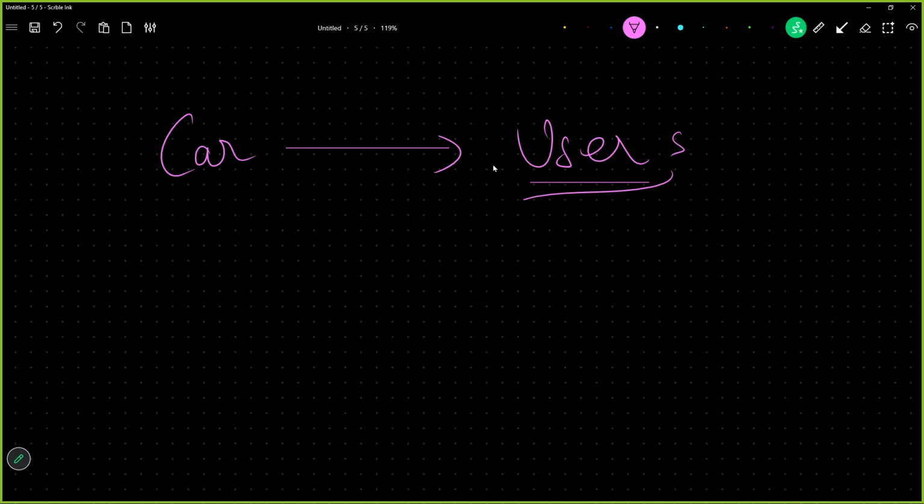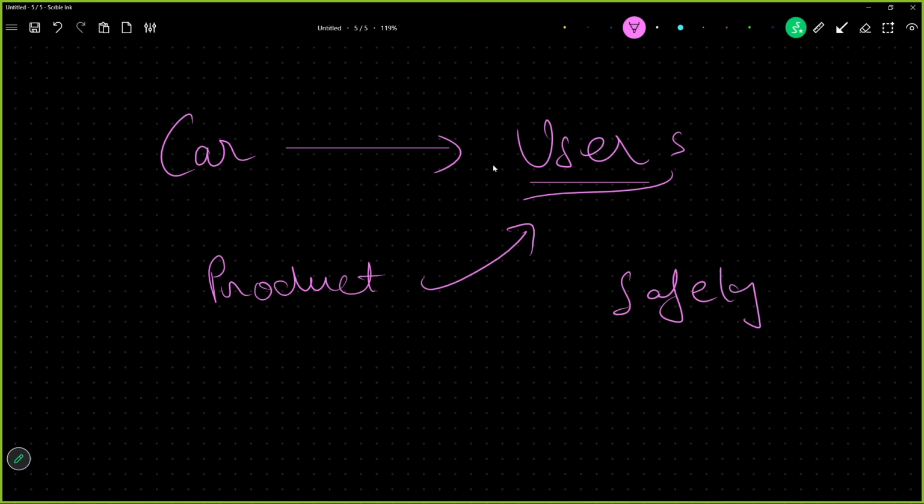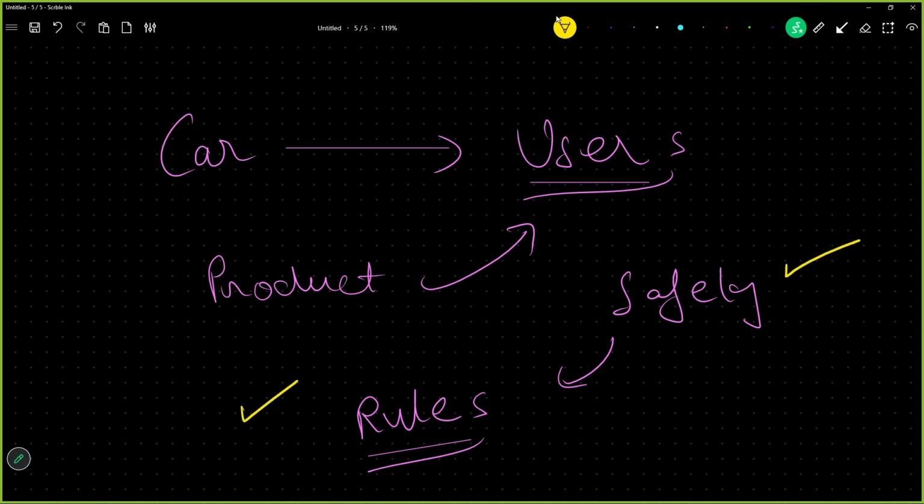Anyone using your product, you have to define a way how they can use that product safely, and what the limits of using that particular product are, which means rules. I'm specifically coming on to both of these terms separately because safety comes on the security side and rules come towards the governance side.